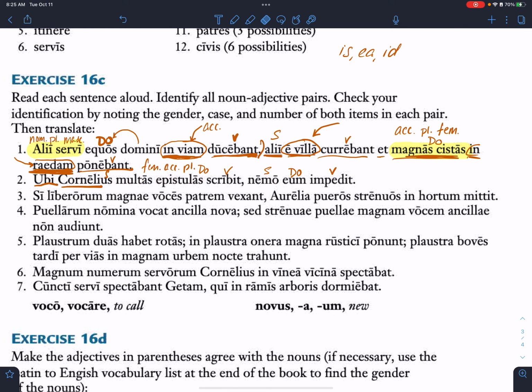Hinders. Right, and a good English word that comes from impedit is to impede. If you impede somebody, what are you doing? You're hindering them, you're stopping them, exactly. Okay, any questions on that one? No? All right, let's work through number 3 together. Can I have a volunteer to read the Latin out loud, please? Tiffany, please, thank you.